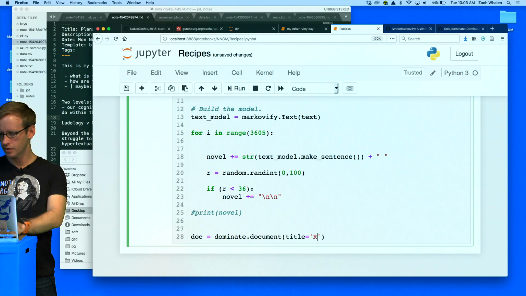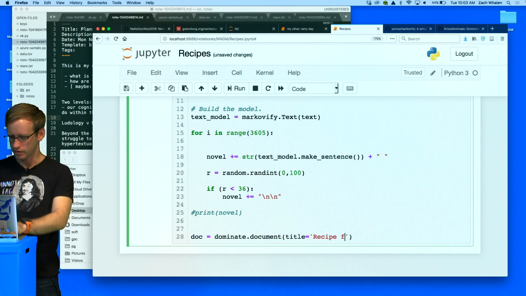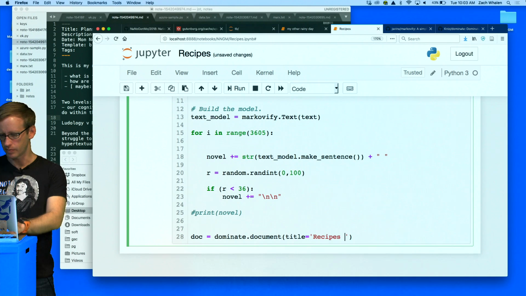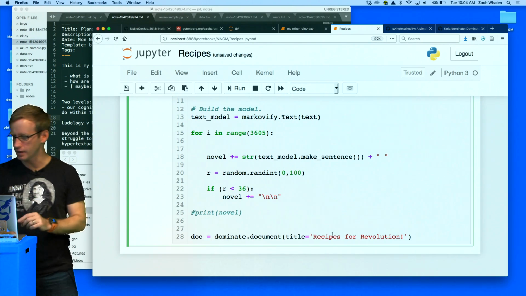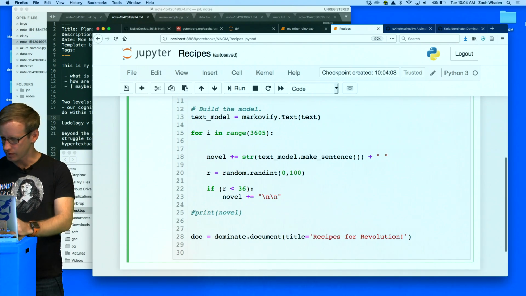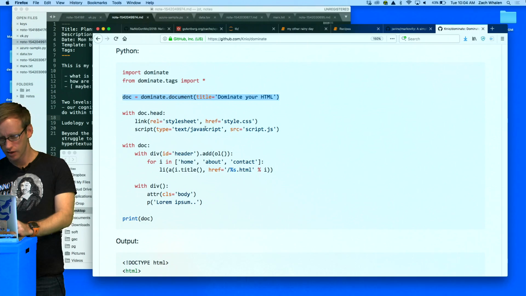I'm going to say, you know what? I got it. This should be Recipes for Revolution. So that's the title of this document and my novel. Great. I'm going to save that, and then a couple of things.